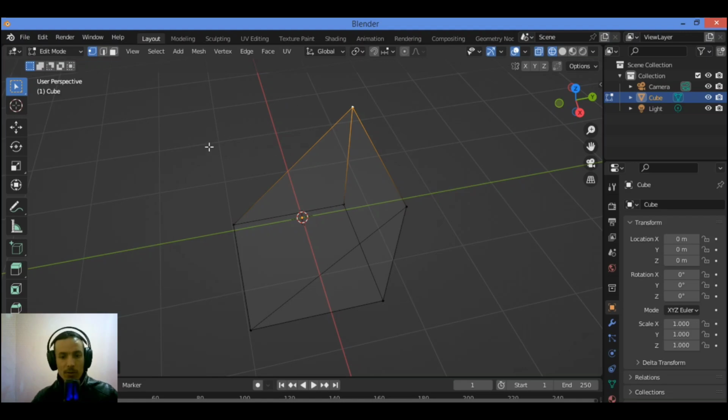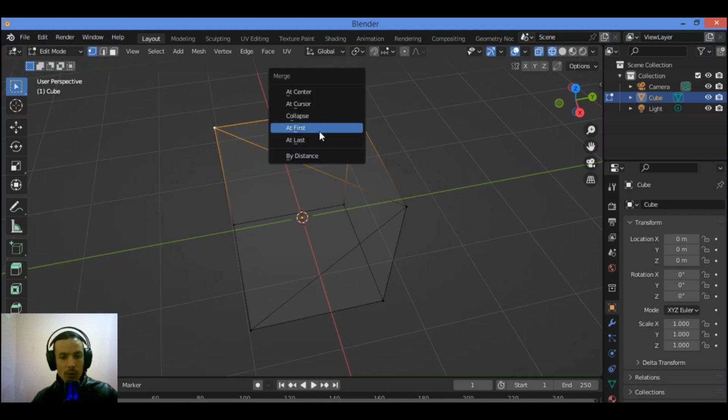It's going to merge the active vertex into the location of this vertex over here. Control Z. Then let's try the other option. We have At Last. It's going to merge over here, merging that vertex with the active one.